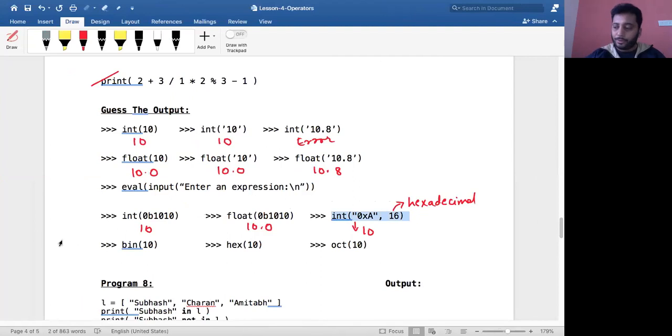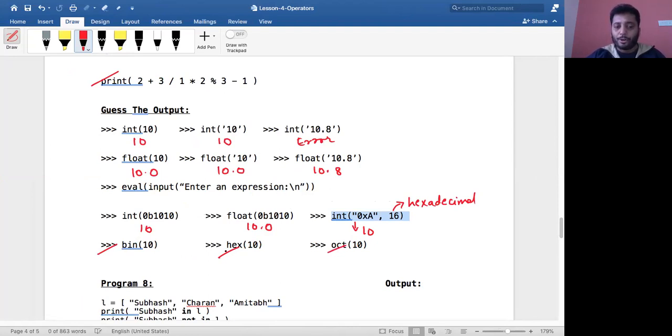Okay, yeah. So the next one is what? Bin function. It converts 10 into binary. Try this out. Hex is a hexadecimal function converting a decimal number system into the hexadecimal number system. And oct is nothing but taking your decimal number system integer, that is 10, and then converting it into an octal number system.